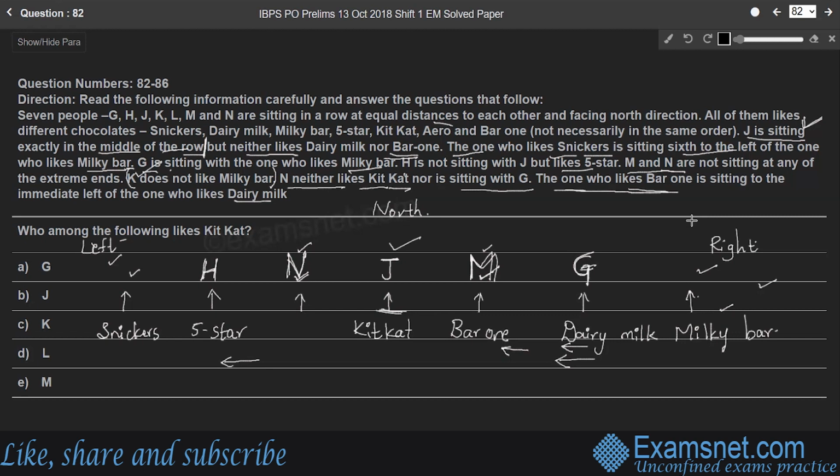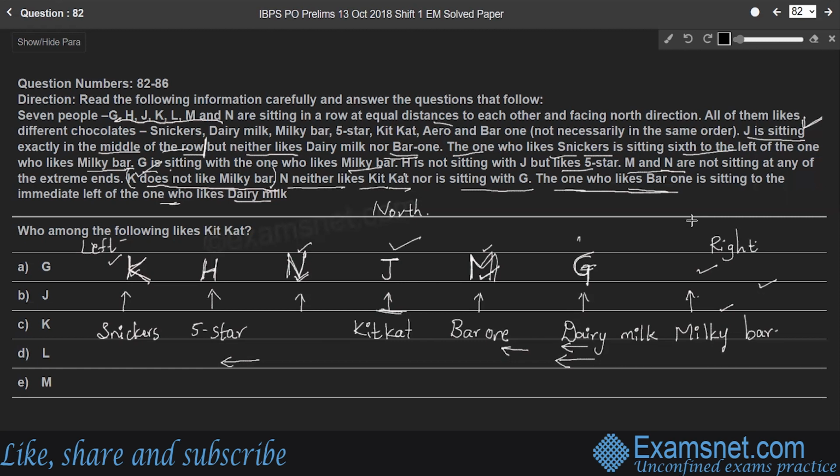Come back to the last but one point. Here, the one who likes Bar One, this got over. K does not like Milky Bar, so the position of K has to be the first position, who likes Snickers, because K doesn't like Milky Bar, right? So then who likes Milky Bar? In the information, G, H, J, K, L, M and N are sitting in a row.